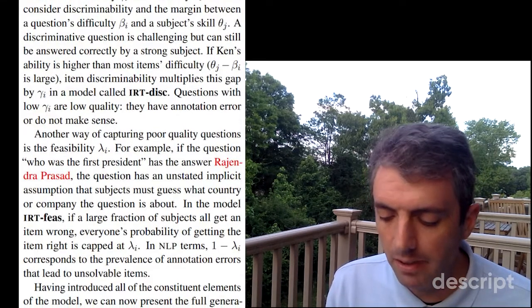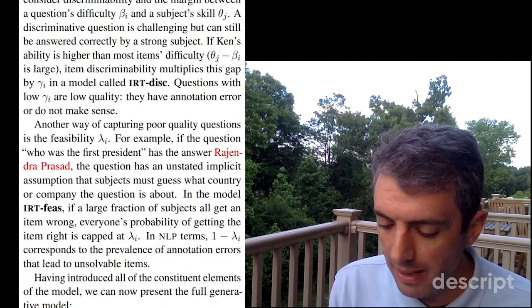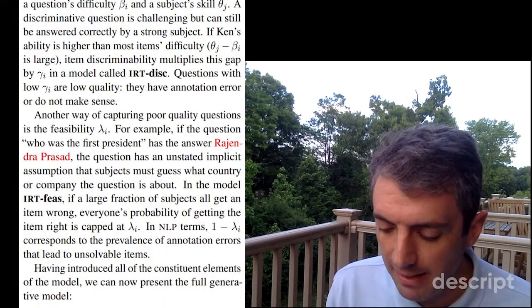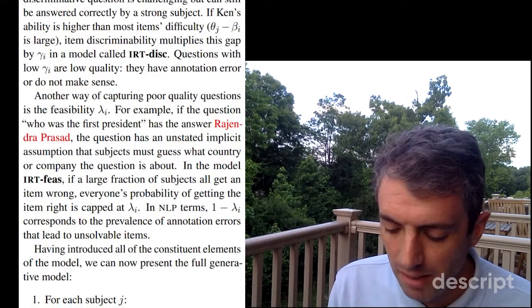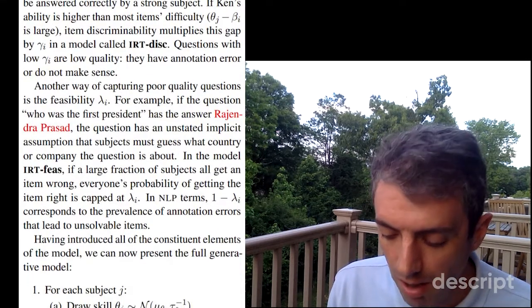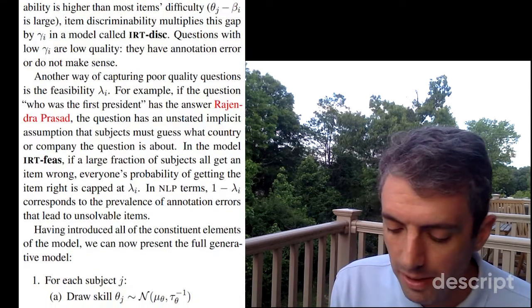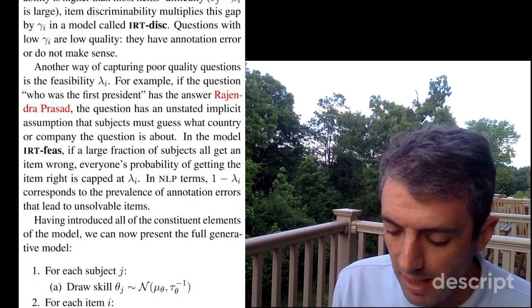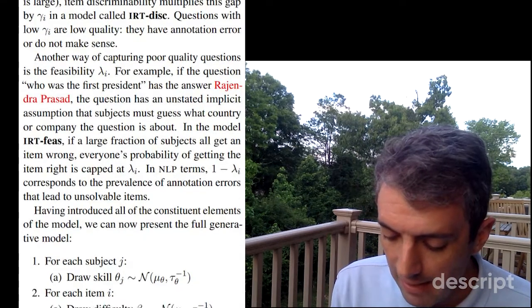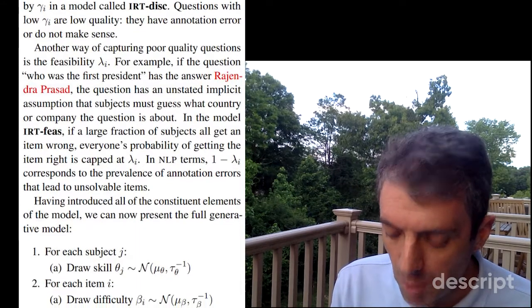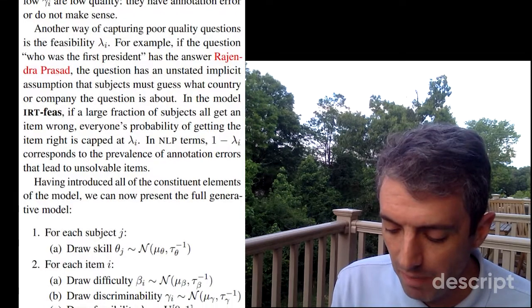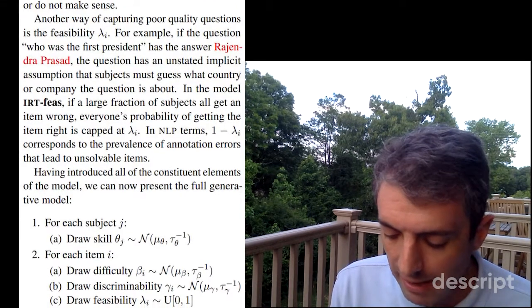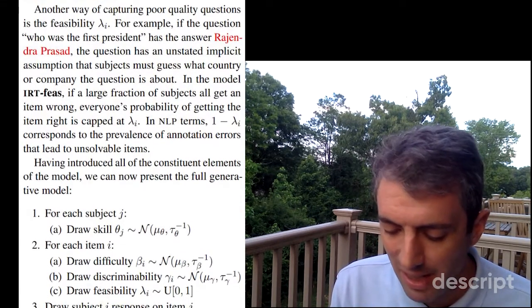We first consider discriminability and the margin between a question's difficulty beta_i and a subject's skill theta_j. A discriminative question is challenging, but can still be answered correctly by a strong subject. If Ken's ability is greater than most items' difficulty, theta_j minus beta_i is large. Item discriminability multiplies this gap by gamma_i in a model called IRT-disc. Questions with low gamma_i are low quality. They have annotation error or do not make sense.